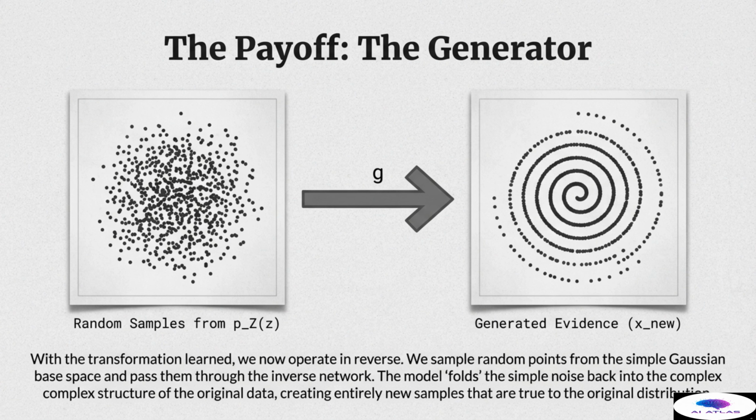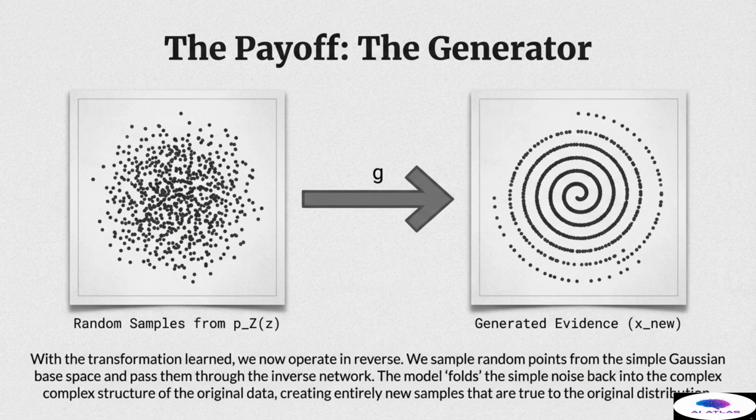Now we reach the payoff, the generator. With the invertible transformation function f mastered, we now pivot to operating in reverse, utilizing our inverse function. This is the generative step. The process is incredibly straightforward and efficient. We begin by sampling random points directly from the known, simple Gaussian base space, p sub z of z. These points are simple, unstructured noise. We then pass these random noise samples through our inverse network, G, which we built using the stacked coupling layers.